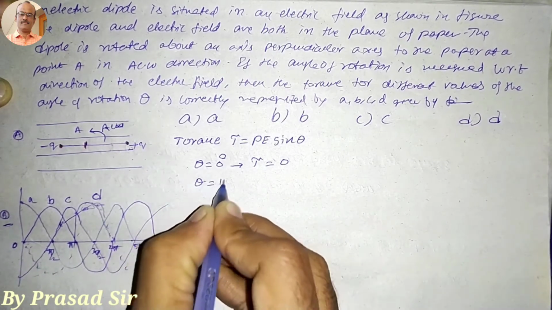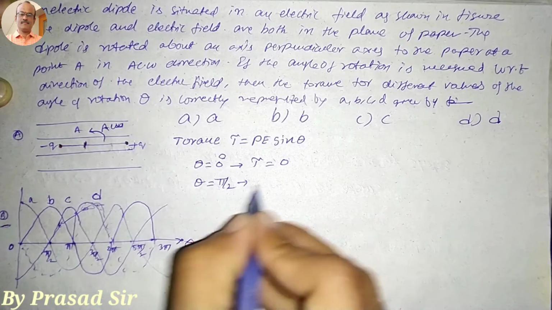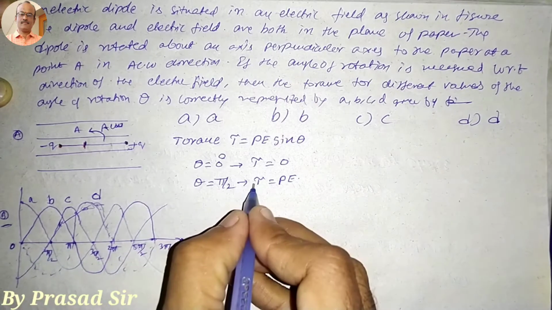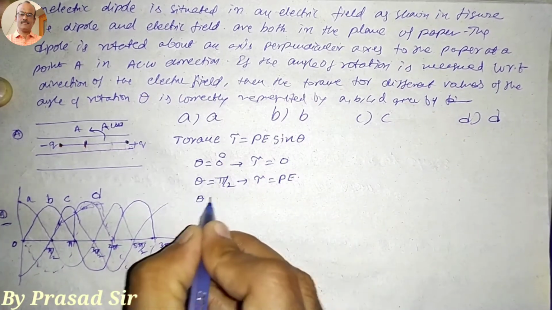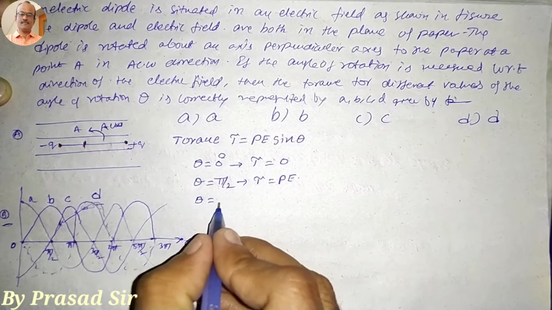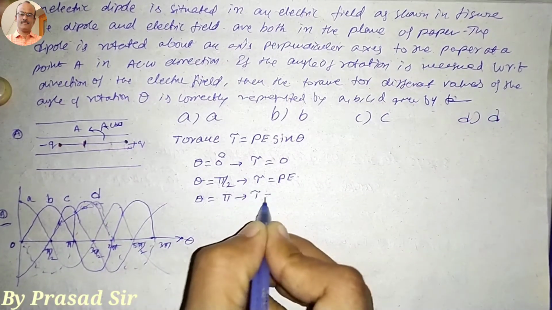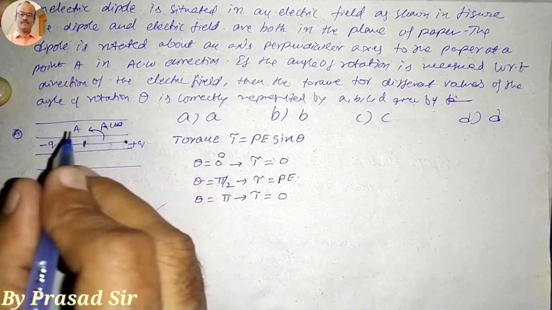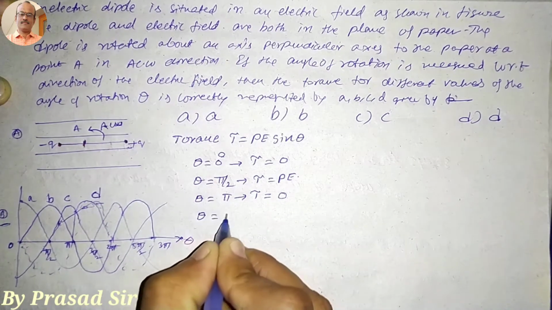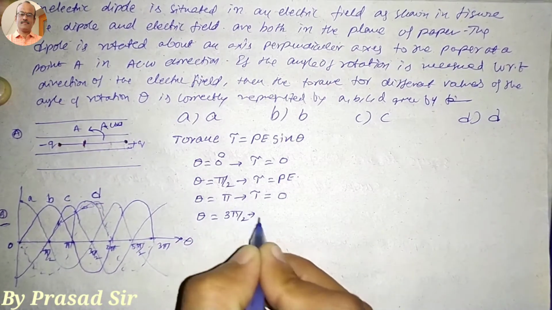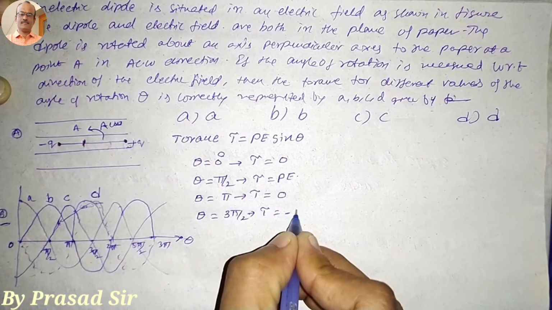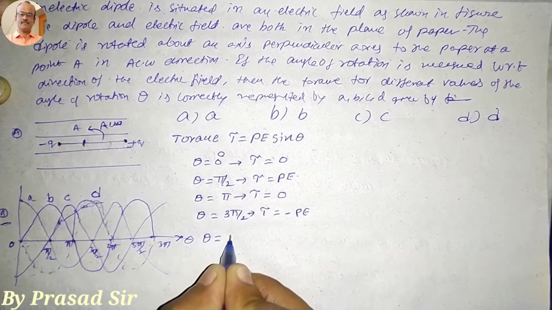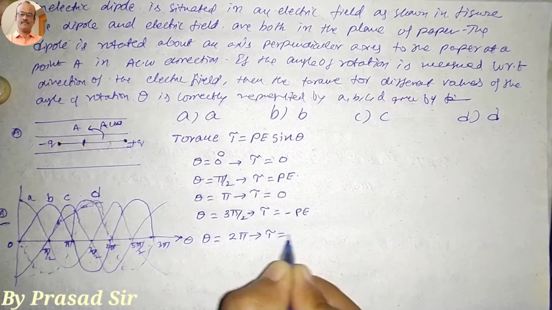Next, when we take theta equal to pi by 2, which is 90 degrees, tau is equal to P into E. So we are getting a positive value. And when theta is equal to pi, then tau is again 0. So one time 0, another time the maximum value, then again 0. Afterwards theta is equal to 3 pi by 2, where tau is equal to minus P into E, so we are getting a negative value. Afterwards theta is equal to 2 pi, and tau is equal to 0.